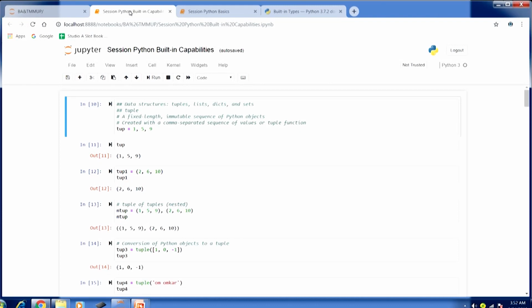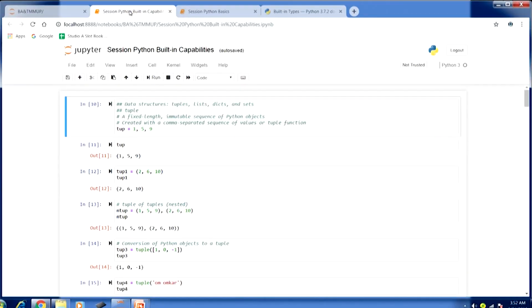Now we will move on to our next session, which is on built-in capabilities in Python. In the coming lectures we will focus first on the built-in data structures, typically tuples, lists, dicts, and sets. These are the built-in data structures that we have in Python. So let us start with tuple.